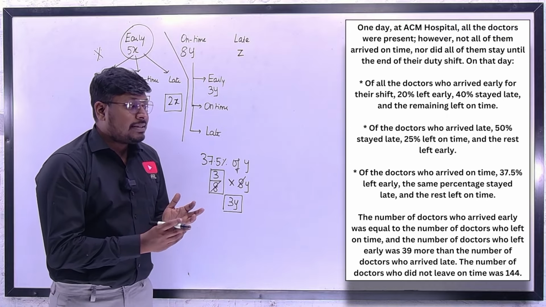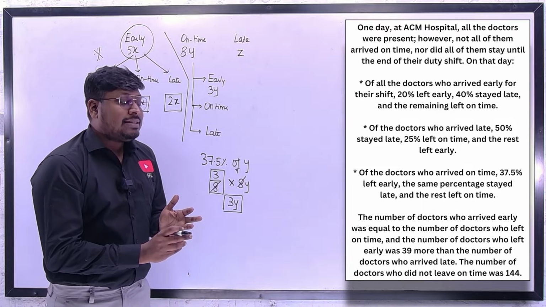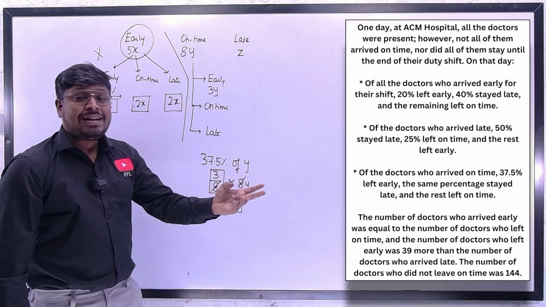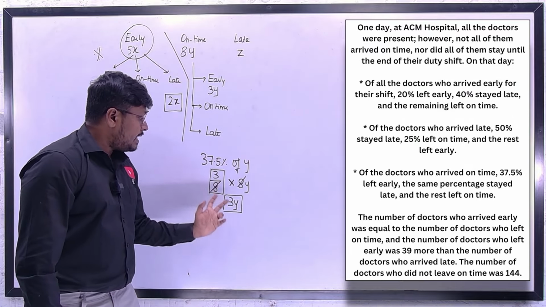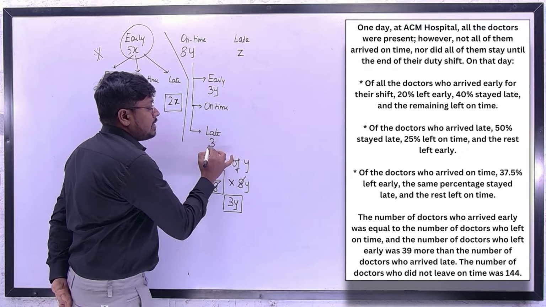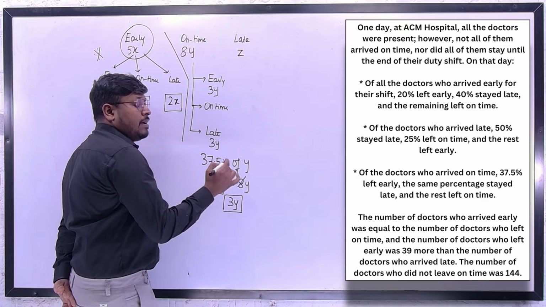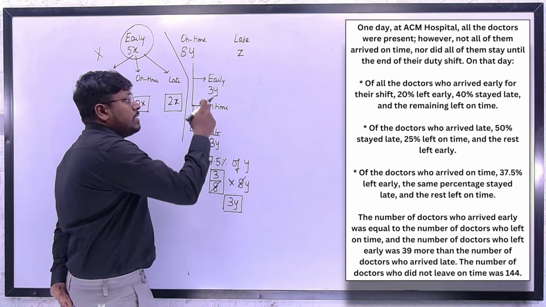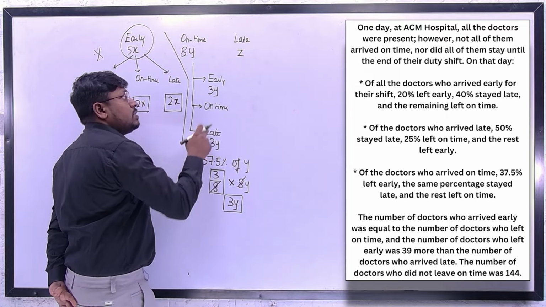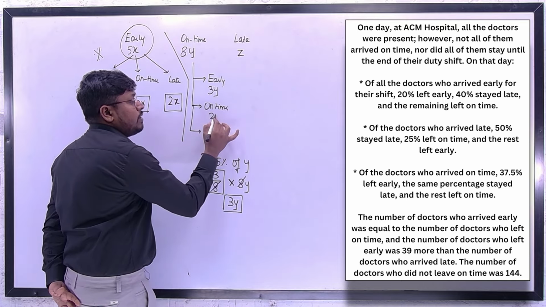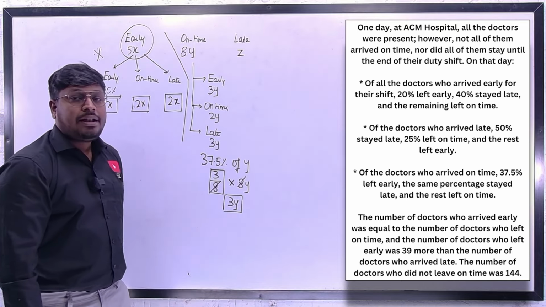The same percentage stayed late and the rest on time. The same percentage, that means the same percentage stayed late. The same percentage we found is 3y. So 3y people stayed late. So this is also 3y because both are the same. At last what they are saying is, and the rest, the remaining left on time. So 3 plus 3 is 6. The total is 8y, so 8y minus 6y will be 2y. So 2y will be the total number of people who left on time.